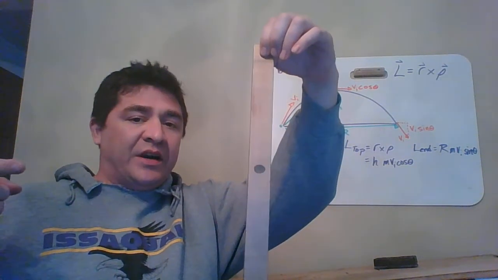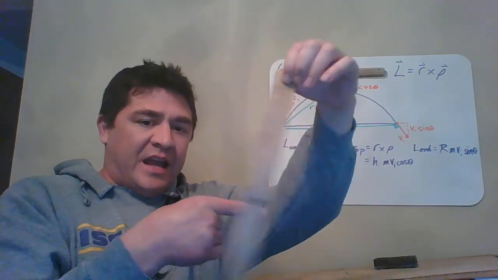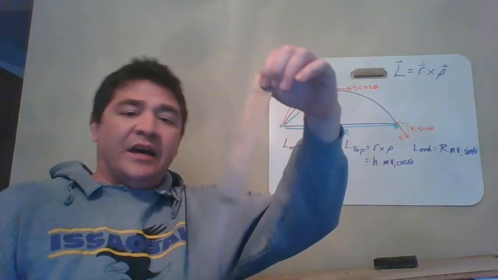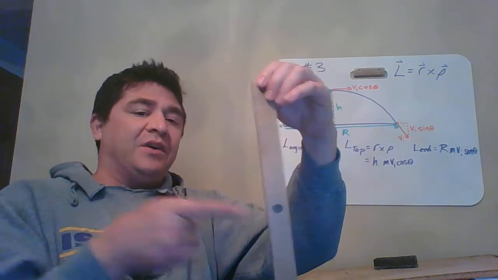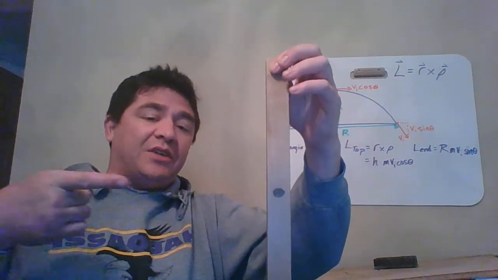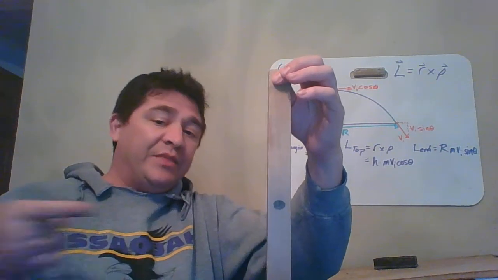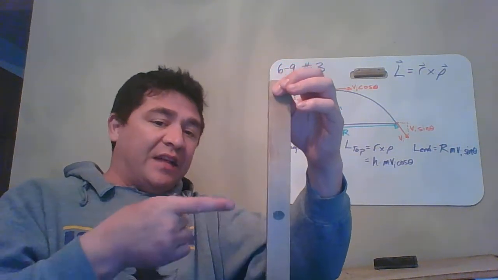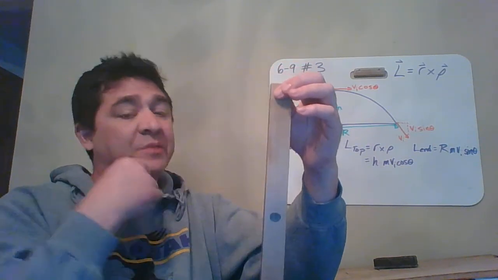If I throw a ball at the stick and I hit it in the center, then yeah, the stick will rotate and I'll get some angular momentum in the stick. That means the thing moving straight must have also had some angular momentum to begin with. So even though it's a constant velocity object moving straight, relative to this hinge point there is some momentum and there is a lever arm. And so we do have some angular momentum based on this distance away from that pivot point.